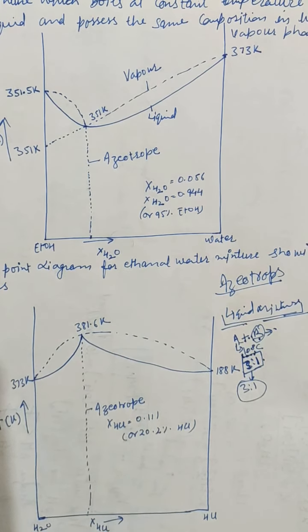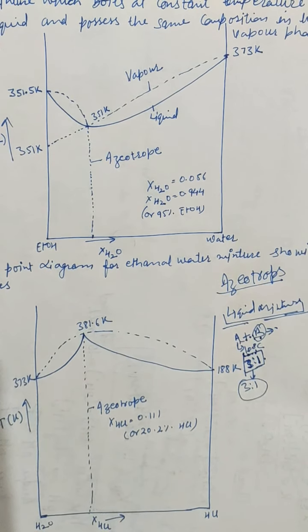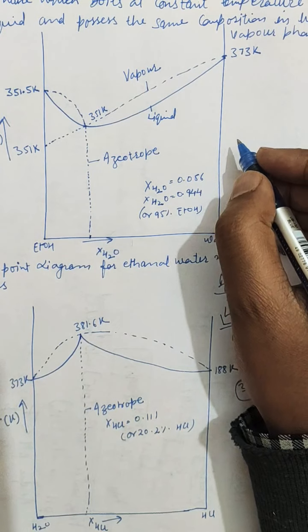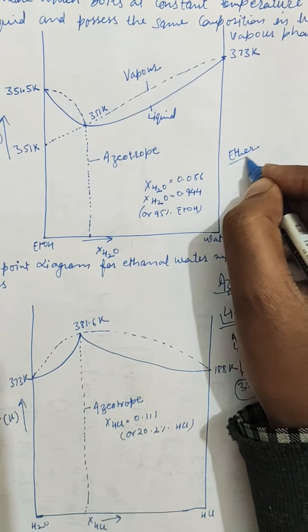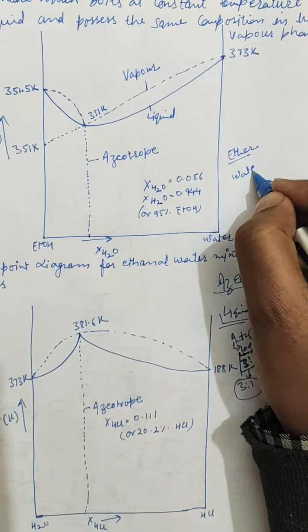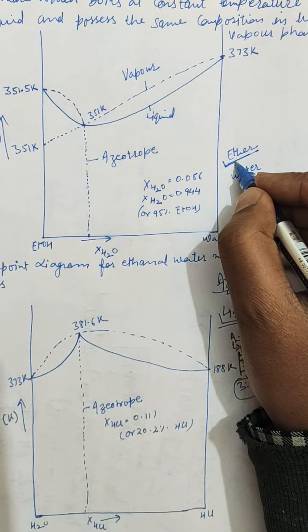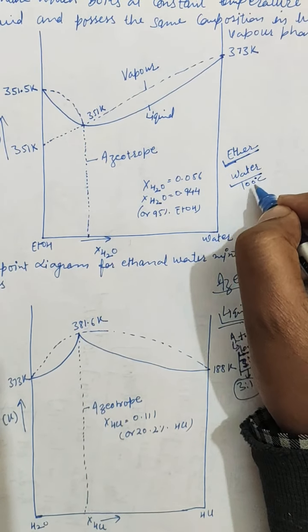So what are minimum boiling azeotropes? These azeotropes are formed by binary solutions which show large positive deviation from Raoult's law. Obviously, suppose you have ether or acetone and you have water. You know very well that ether starts vaporizing at room temperature, whereas water has a boiling point of 100 degrees.